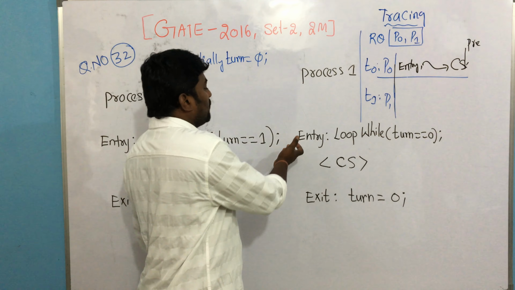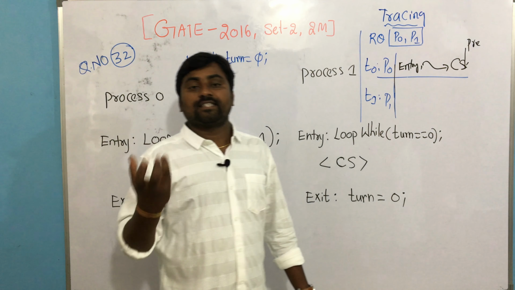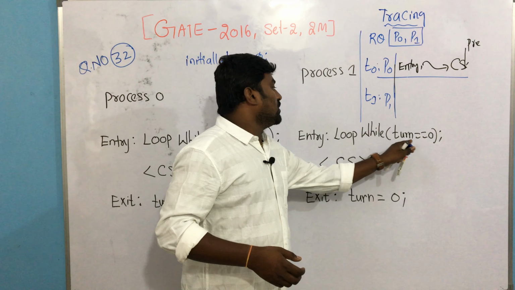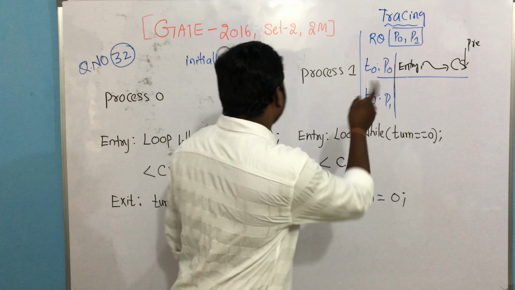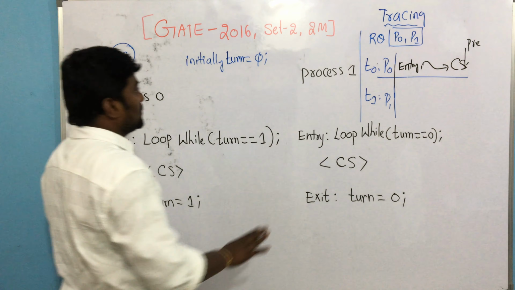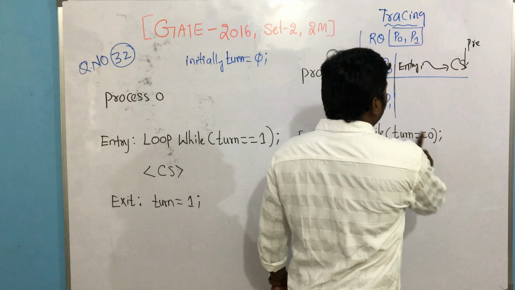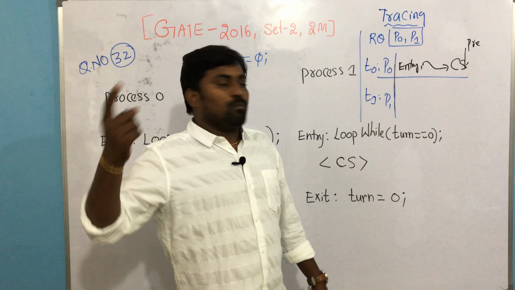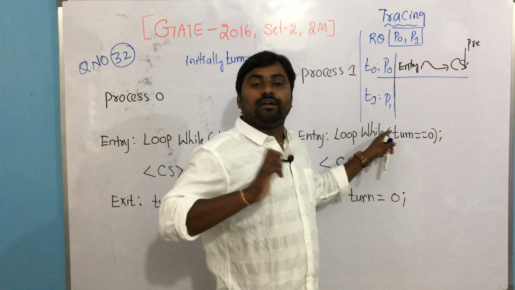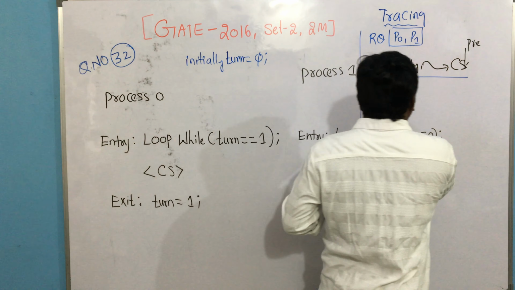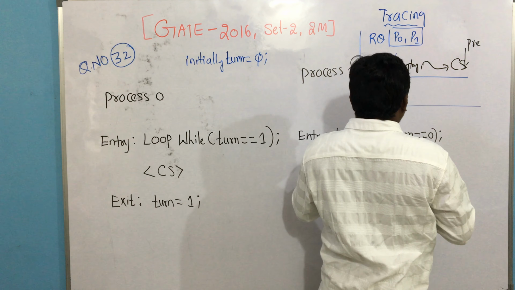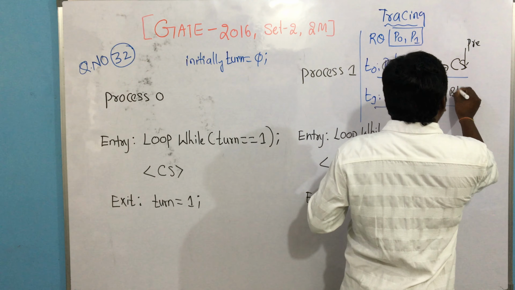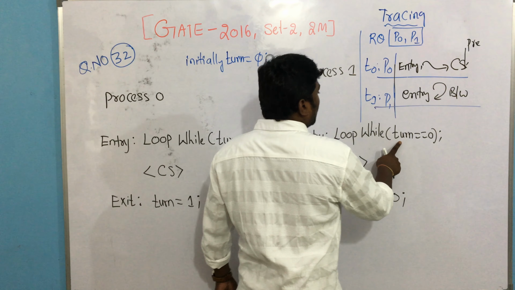Now P1 started. P1 also wants to access the critical section and the shared variable. Now entry loop: while turn equal to 0. What is the turn value currently? Because P0 has not yet modified the turn value, the same value is there. Turn value was 0. 0 equal to 0, the condition is true or not? Yes, the condition is true. When the condition is true, keep on looping. Keep on checking this condition until the turn value changes. So P1 is in the entry section. Please do understand, the entry section will be busy waiting only. Yes or no? Busy wait. See, turn equal to 0, it is also 0.